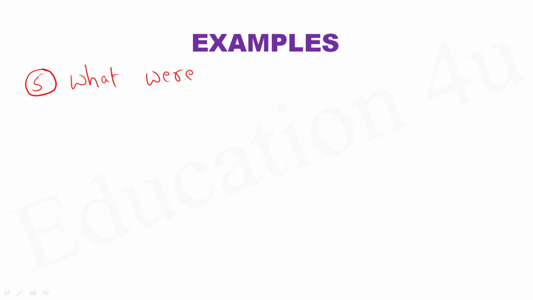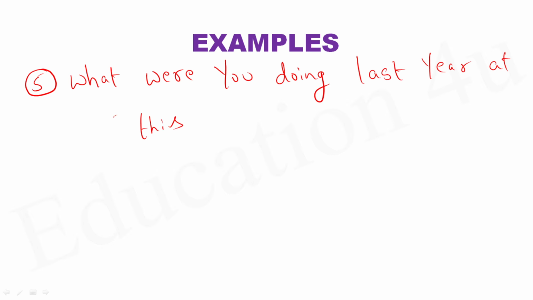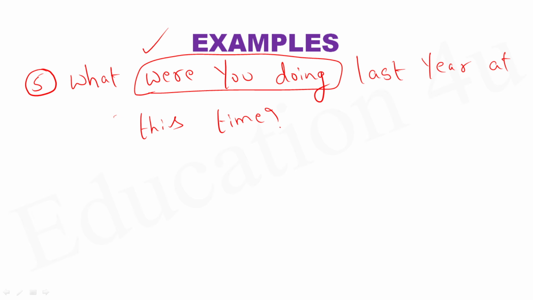Keenly, carefully observe this. I asked my friend a question: What were you doing last year at this time? If you see this question, what were you doing last year at this time is actually a question related to past continuous, because no doubt this particular part of the sentence is in past continuous.